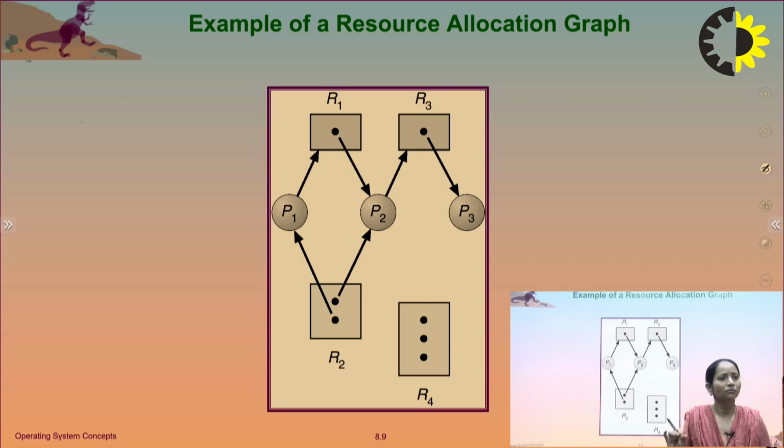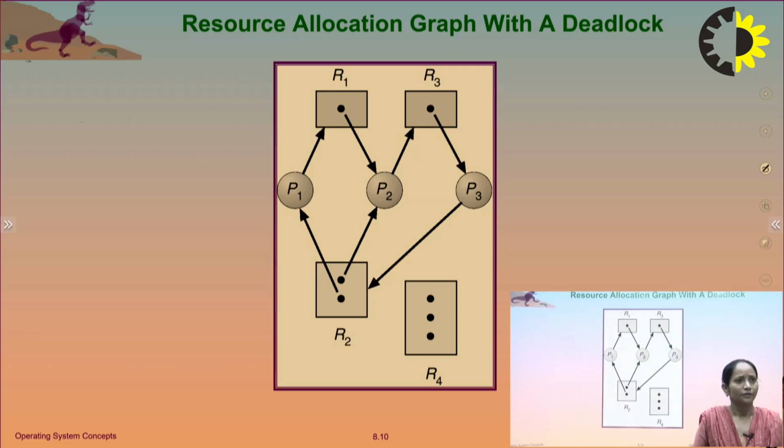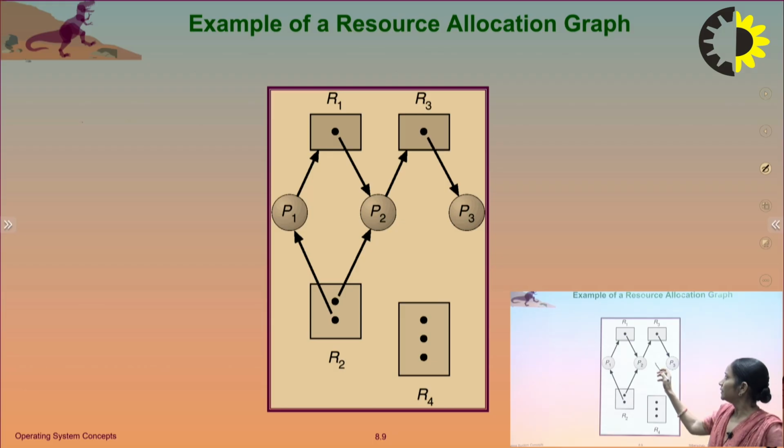Is there a deadlock? How can we check it? Can process P1 complete its execution? P1 is holding a resource R2 and P2 is also holding a resource R2, as it has two instances. P1 is holding resource R2 and waiting for R1, and R1 is held by P2.